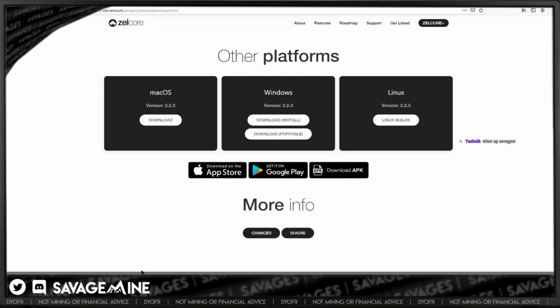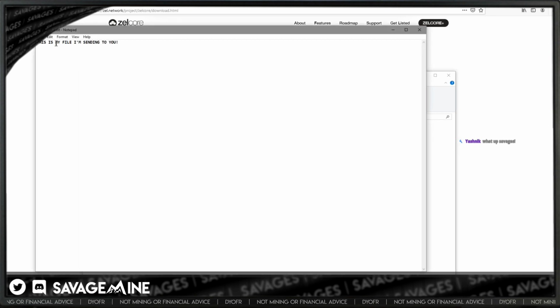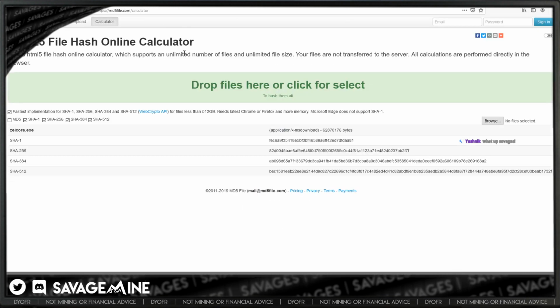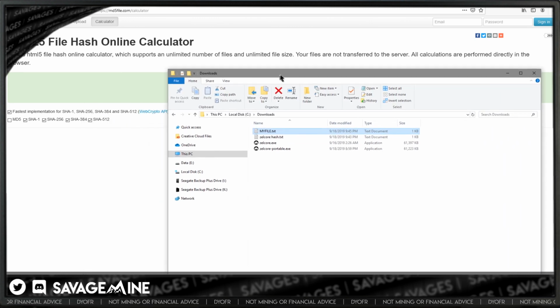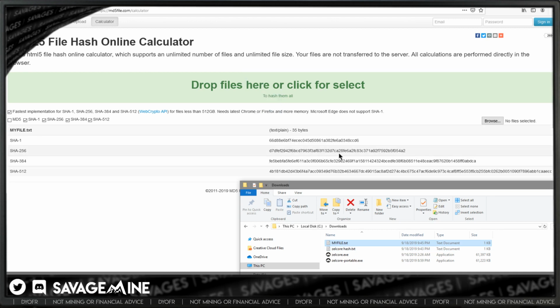But to make a little easier example here, let's just take our own file. Okay, so I created this little file here. This is my file I'm sending to you, right? So I already saved it, but I'm going to close it because it can get kind of goofy if you do this. It doesn't upload the file to the website, but I think it checks file names or something because it was doing funny stuff earlier. So I'm just going to click and drag this one to the website and get the hash for it.